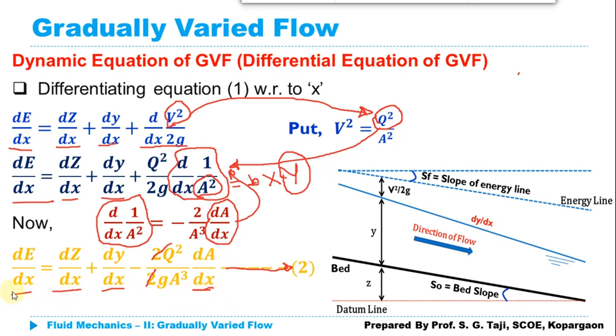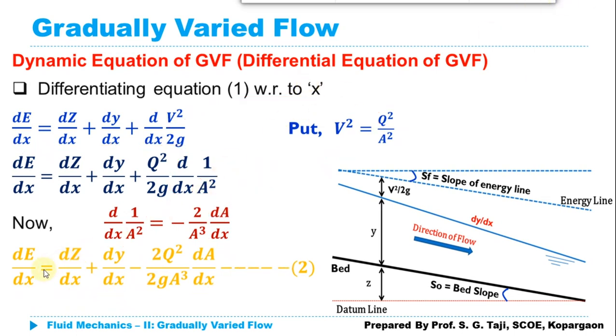Now we will see the meaning of those terms, dE/dx and dz/dx. If you look at this equation, what is this dE/dx? It indicates the rate of change of energy over the distance x, or in the direction of x. That means the changes in the energy which take place along the x direction. Now, my depth of flow is going to decrease along the direction of flow, so I can measure the rate of change of this energy along the x direction by using this slope. I can simply replace this dE/dx with S_f. Since my energy is also going to decrease in the direction of flow, I can write it as minus S_f.